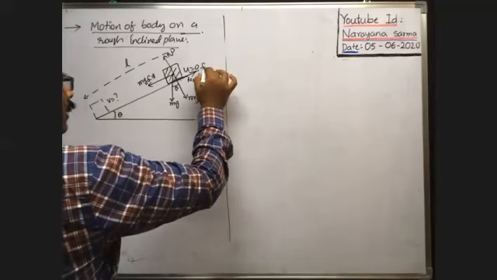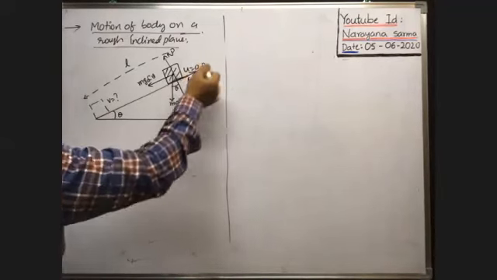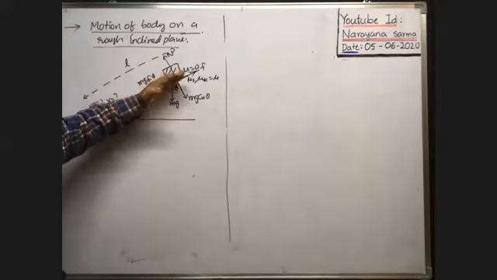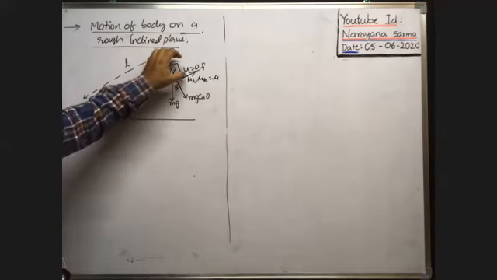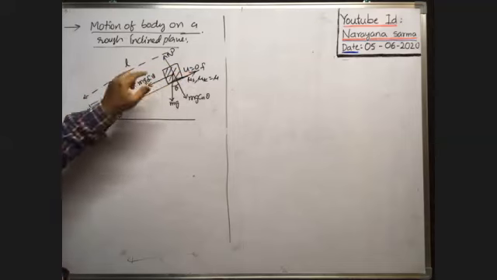If it were smooth, because of this weight component, it would come down. But as it is a rough surface, friction opposes the motion of the block.